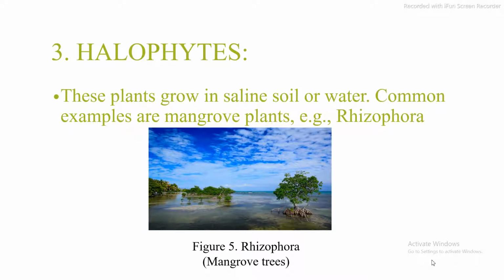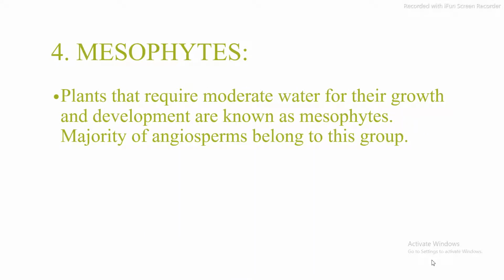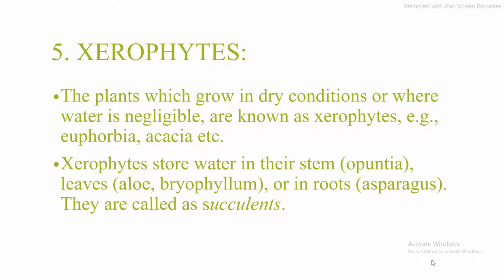Halophytes. The plants grow in saline soil or water. Common examples are mangrove plants and Rhizophora. Now what is the meaning of mangrove plants? Mangrove is usually a shrub or a tree that grows in tidal, chiefly tropical coastal swamps, having numerous tangled roots that grow above the ground and form dense thickets. Mesophytes. The plants that require moderate water for their growth and development are known as mesophytes. The majority of angiosperms belong to this group.